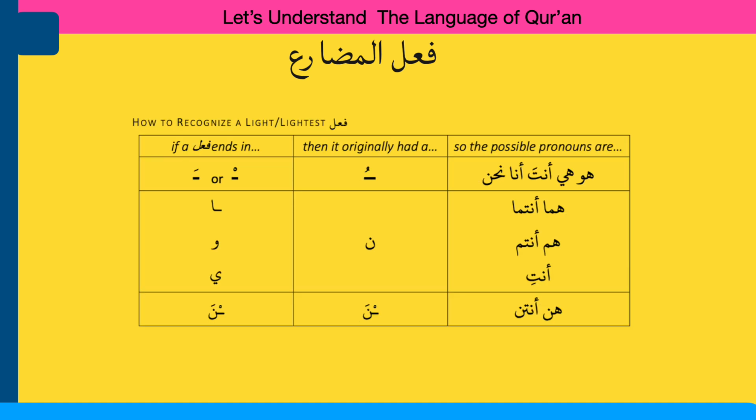How to recognize a light and lightest fail in present form? Huwa, hiya, anta, ana, nahnu: that originally had u, if a fail ends in sukoon or fatha. Huma, antuma, hum, antum, anti: that originally had na, ends in alif, waw or ya. Hunna, antunna: na, remain the same.